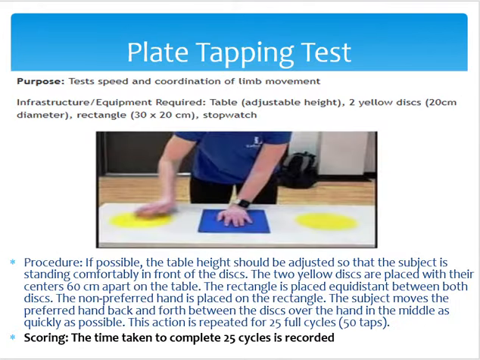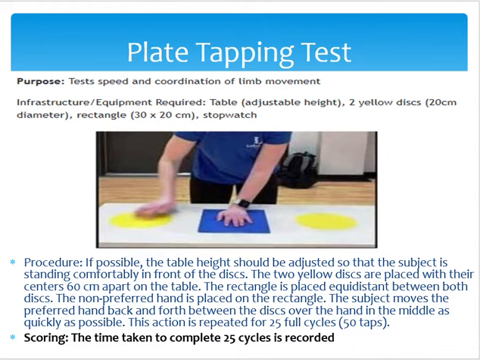After that we have the plate tapping test. The plate tapping test is done for speed and coordination of limb movement. In this you have to take a table and two yellow discs that should be of 20 centimeter diameter, and a rectangle shaped box of 13 to 20 centimeter. That can also be a paper one, that you have to keep in the center.